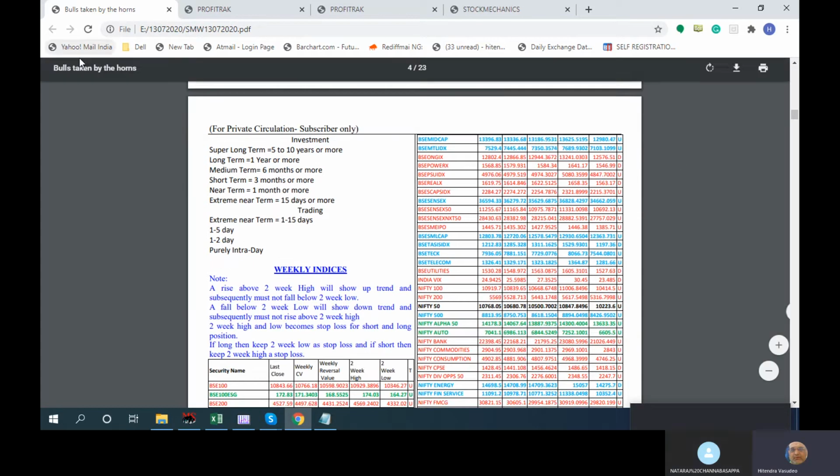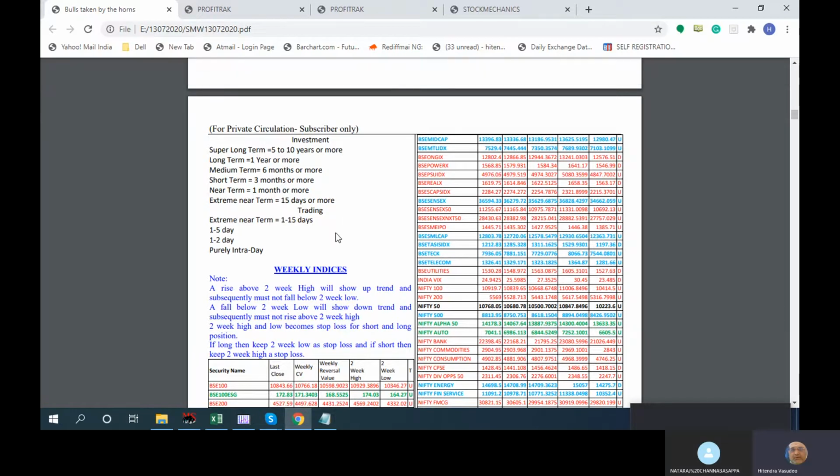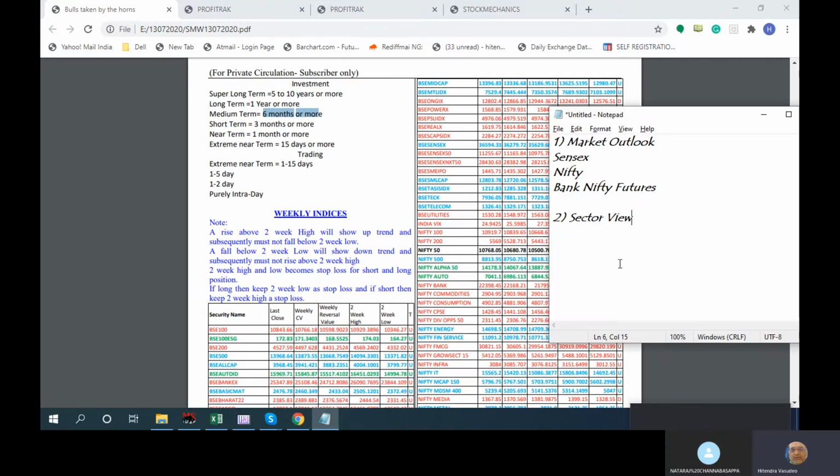Now the next section is the investment horizon, which we can categorize broadly, just for our understanding, and you can also think along these lines. Super long will be 5 to 10 years. Whenever we are looking at words like short term, long term, you have to define them so that you have a good idea of what we are talking about: medium term, short term, and trading.